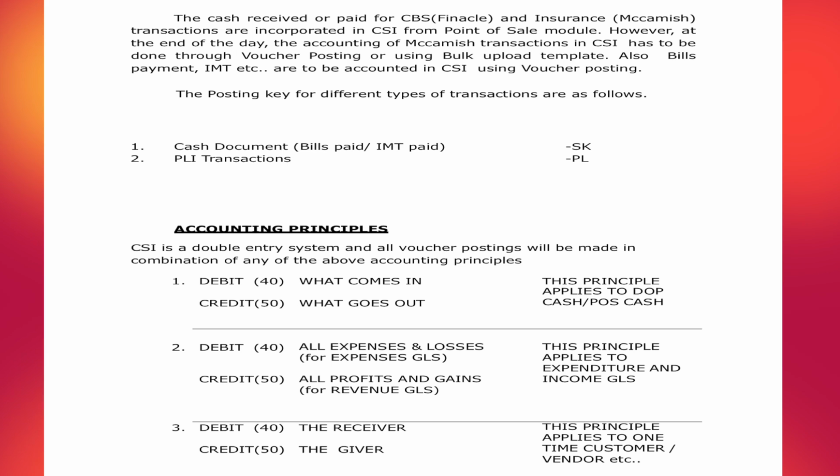Second principle, debit 40, credit 50. All expenses and losses go to expense GLs, all profits and gains go to revenue GLs. This principle applies to expenditure and income GLs. Third principle, debit 40 the receiver, credit 50 the giver. This principle applies to one-time customers like BNPL, and vendors, etc.